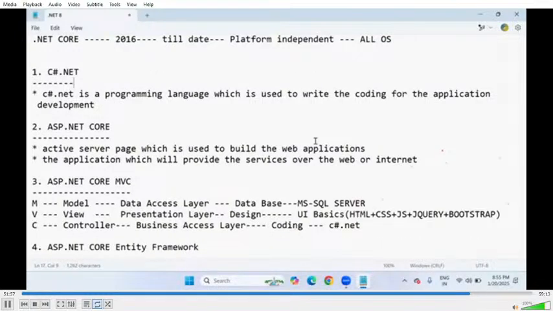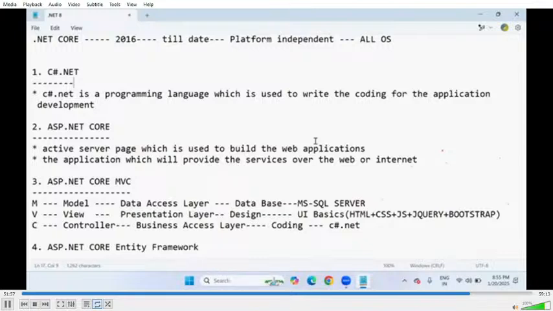And .NET is a framework actually. Initially, Microsoft introduced .NET as a framework. So it is not a technology, it is not a language. What is .NET? It is a framework. It is completely designed by Microsoft.